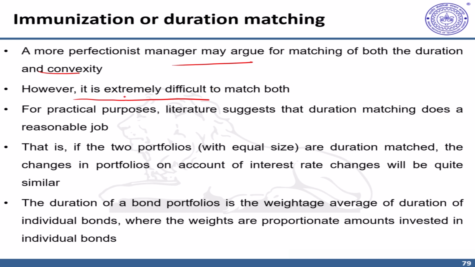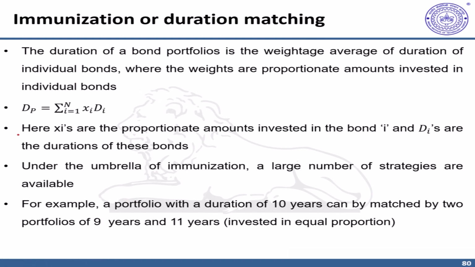For practical purposes, literature suggests that duration matching does a reasonable job of making your bond portfolio less sensitive to interest rate changes. If the two portfolios of similar size are duration matched, changes in portfolio on account of interest rates will be quite similar. Also, the duration of a bond portfolio is simply the weighted average duration of individual bonds, where the weights are proportionate to the amount invested in individual bonds. The simple formula is DP, portfolio duration, is the weighted average, with size being the weights multiplied by respective durations.